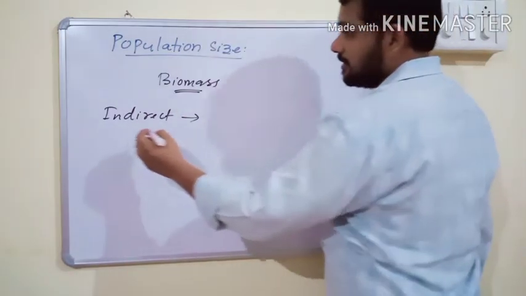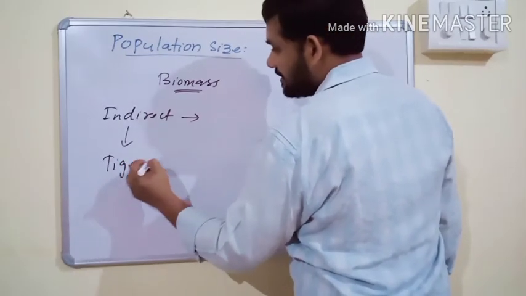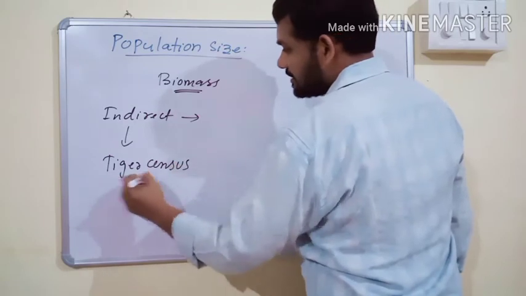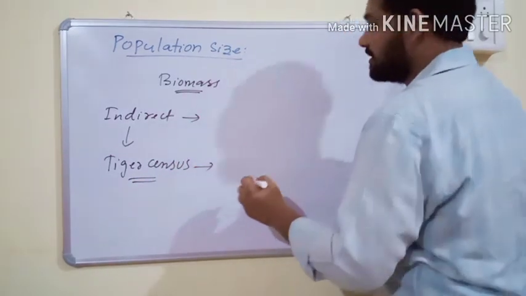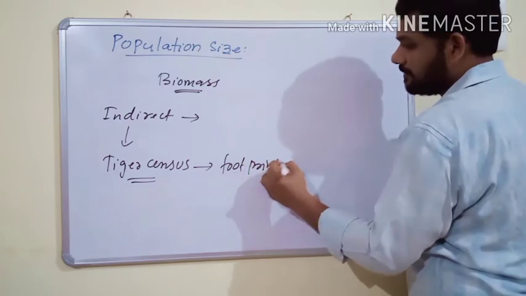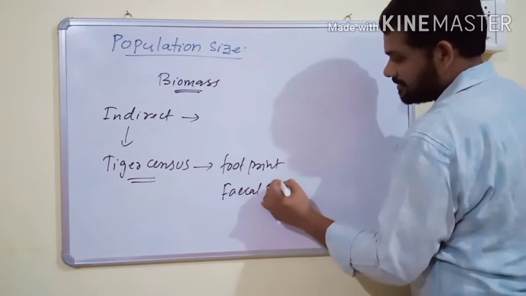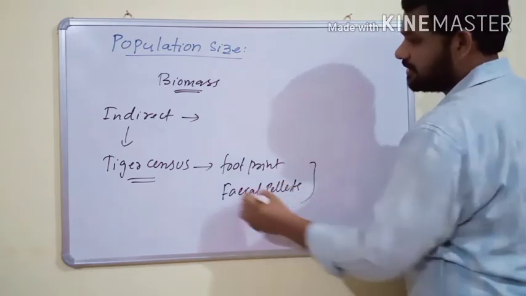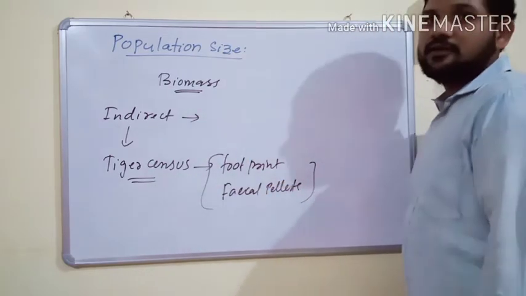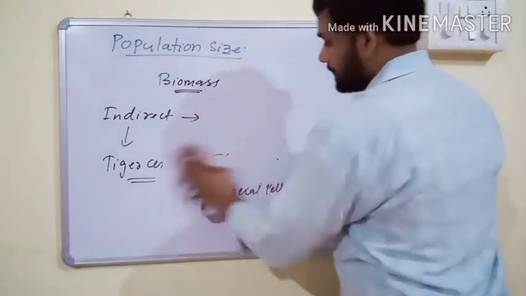For example, the best example of indirect population density is the tiger census, which depends only on footprints and fecal pellets.